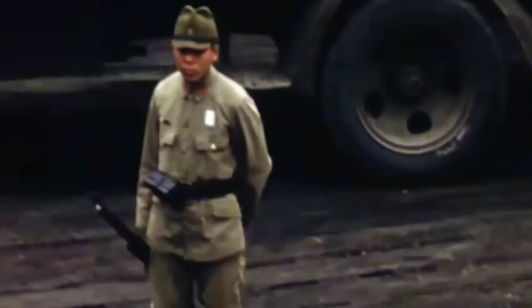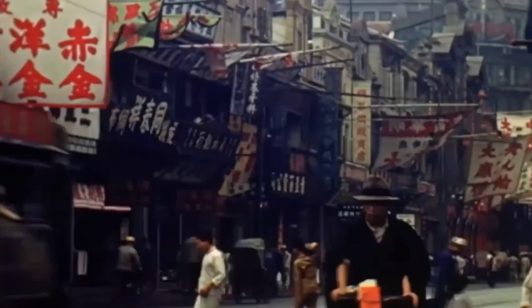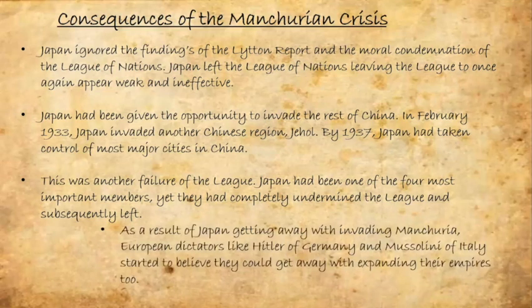In February 1933, Japan invaded another Chinese region, Jehol. By 1937, Japan had taken most major cities in China. This was another failure of the League. Japan had been one of the 4 most important members, yet they had completely undermined the League and subsequently left. As a result of Japan getting away with invading Manchuria, European dictators like Hitler of Germany and Mussolini of Italy started to believe they could get away with expanding their empires too.